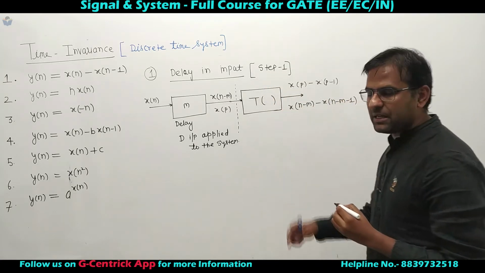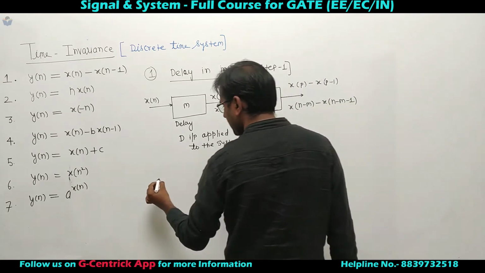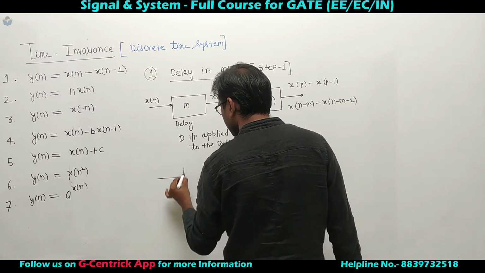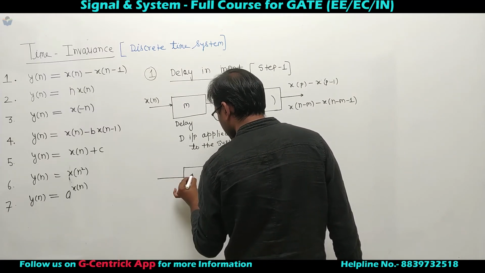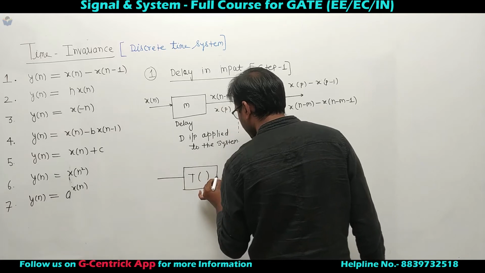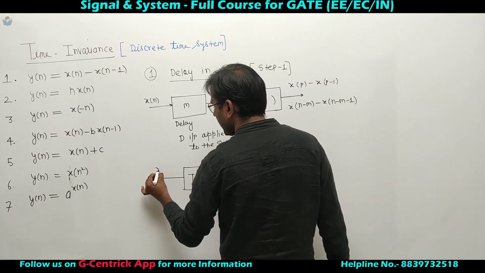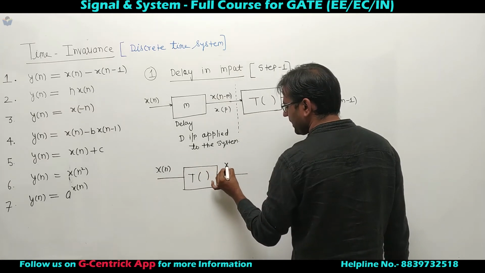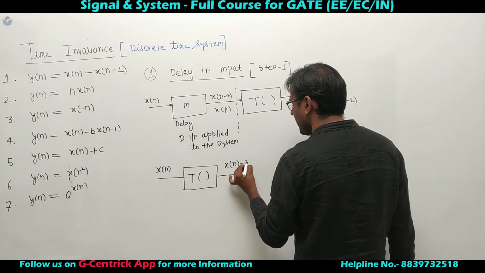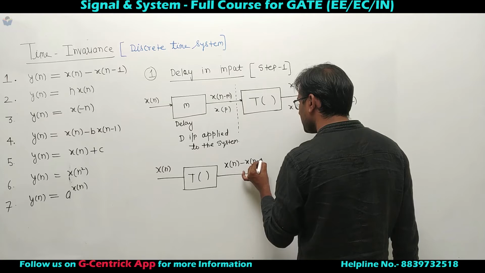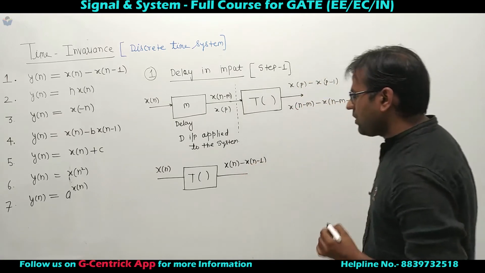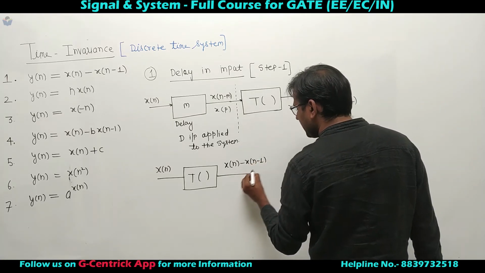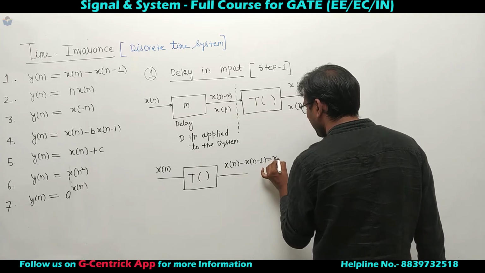Let's apply delayed output. So this is my system which will create the output. If x of n is the input, the output will be x of n minus x of n minus 1. Now delay this signal. Let's say this signal is x of p.